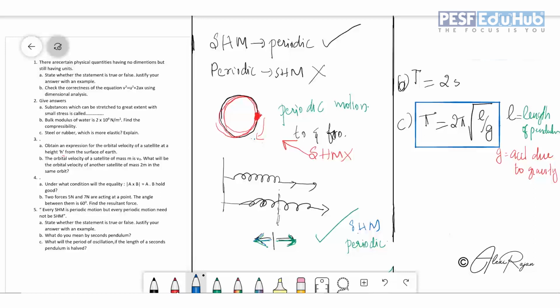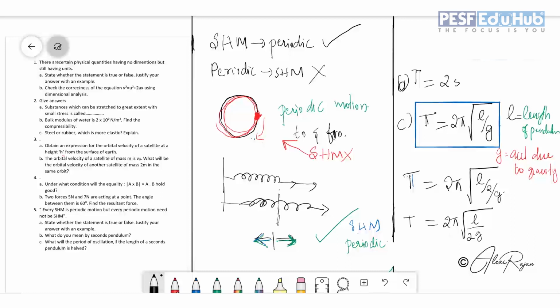Okay, so here you can see 2 pi root L by G. It is said that if the length is halved, what will be the equation? T will be equal to what? 2 pi root L by 2G.